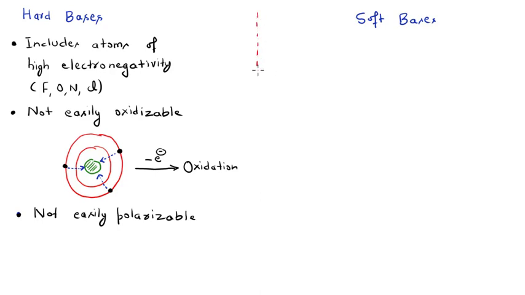Let us mark a straight line here that will be dividing the hard bases from the soft bases. Now let us talk about the soft type of bases. Obviously, if the hard bases contain atoms of high electronegativity, in case of soft bases these will include atoms of low electronegativity, right? The first point is that these include atoms of low electronegativity. So this is an important characteristic of the soft type of bases.